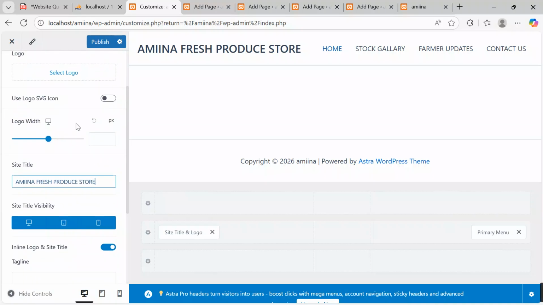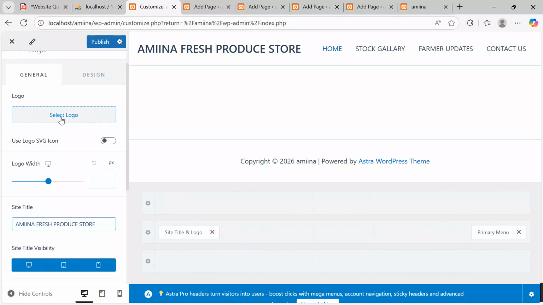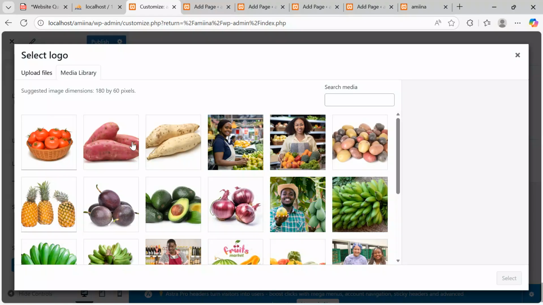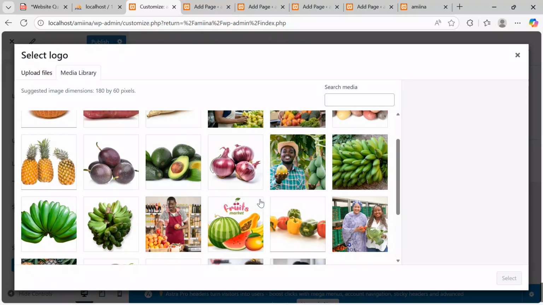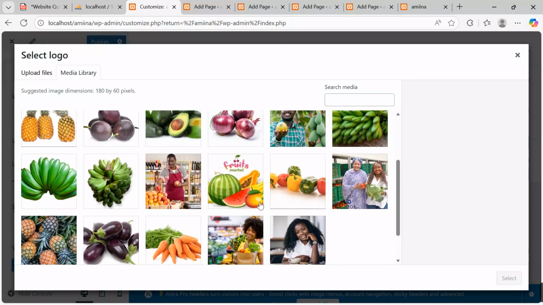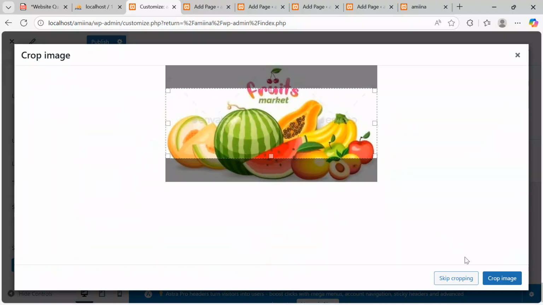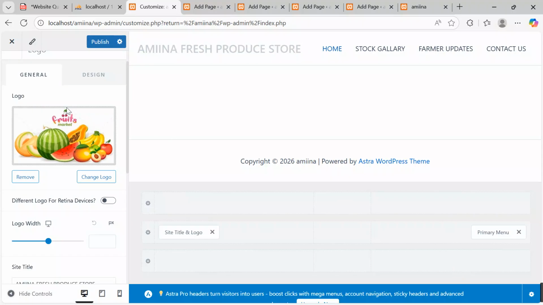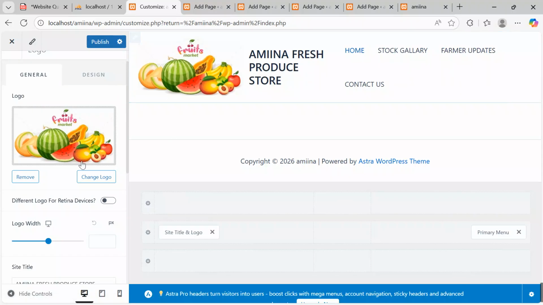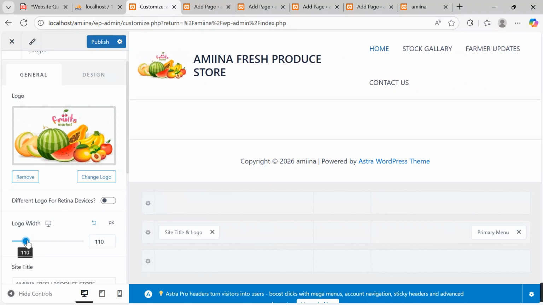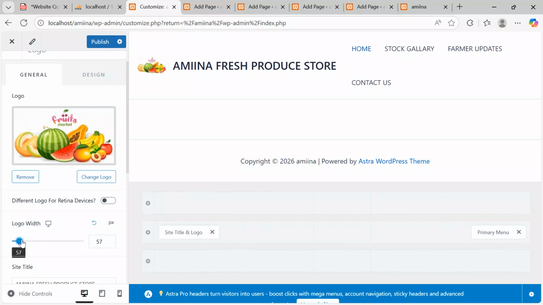Nice. After putting the name there, what else can we add? I can also put a logo. I'll come, I say select logo. Remember, I have everything in the library. That's why you can see everything is scrolling in here for me to just access and continue. So I'm going to take this to be my logo. Click onto it. Click select button. Say skip cropping. When you get it here, then just come and then you can resize on the width to see that the logo is not too big. Maybe around there. Yes, 75.